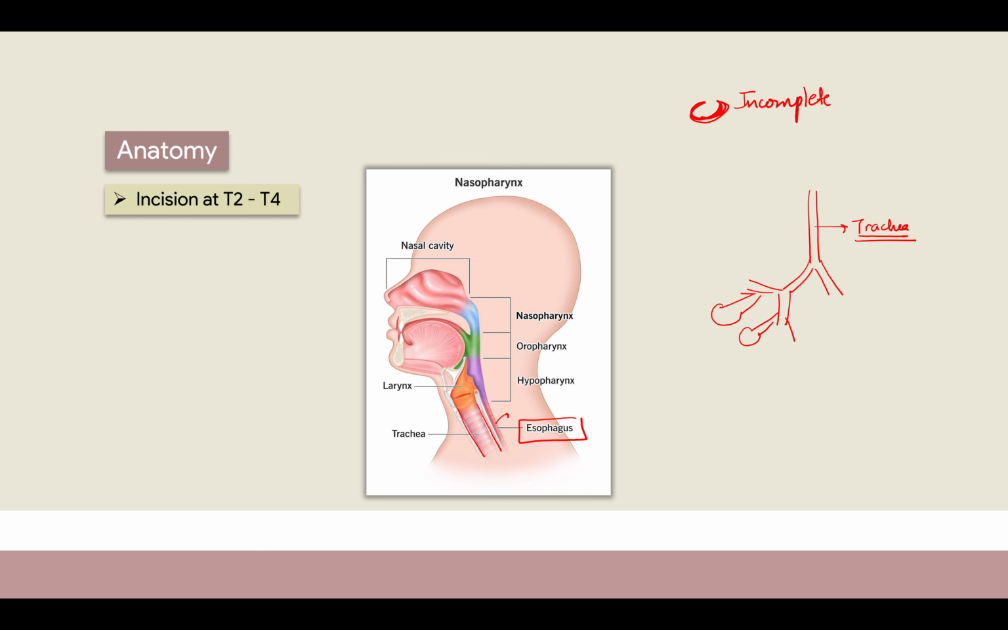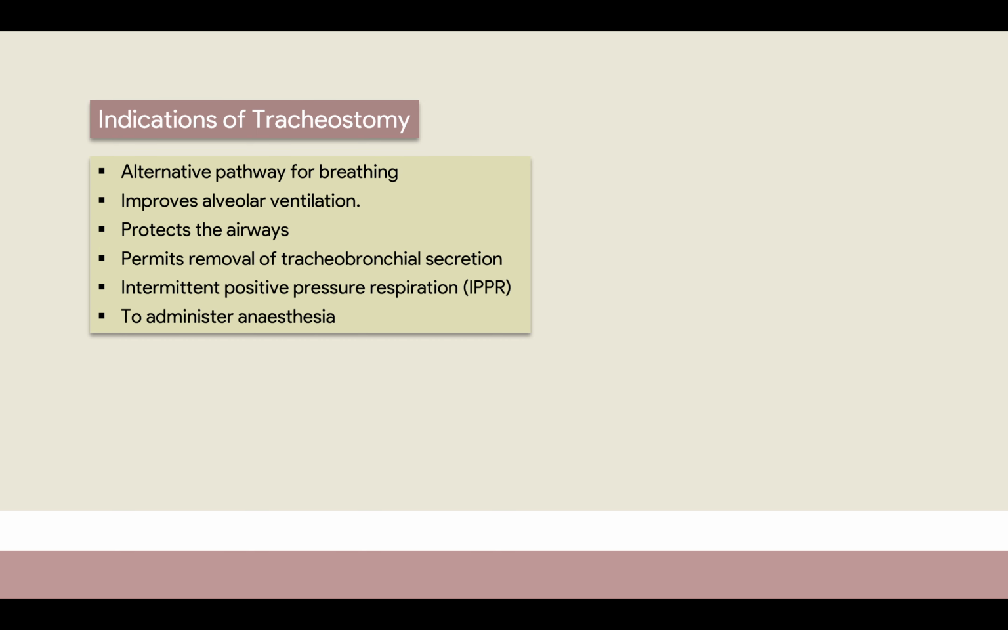Okay, now where do we take the incision? That is at T2 to T4, like the second to fourth tracheal ring, depending on the person. If the person has a short neck, we'll take it at T2. If the person has a long neck, then we can take it at T4 or T3, right? So T2 to T4 is the location where you have to take the incision. Correct?